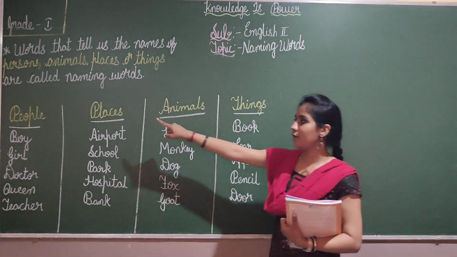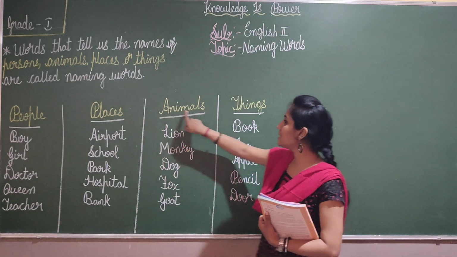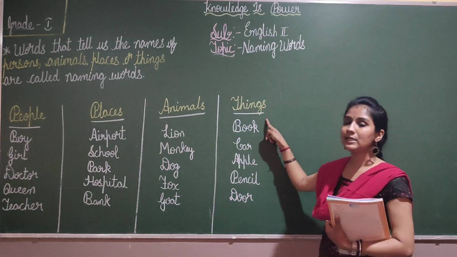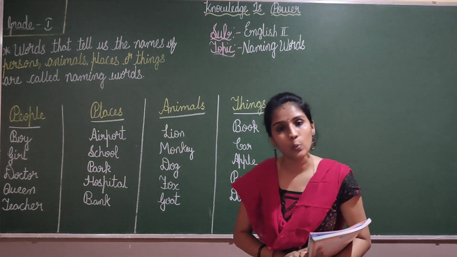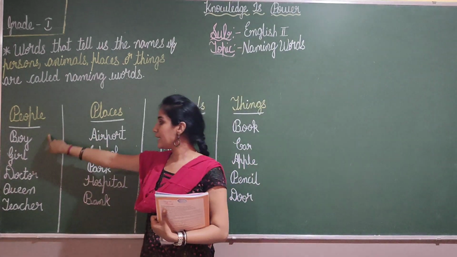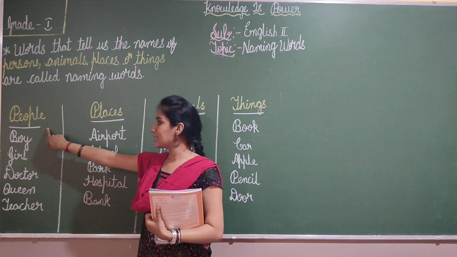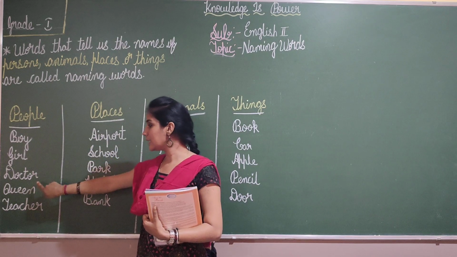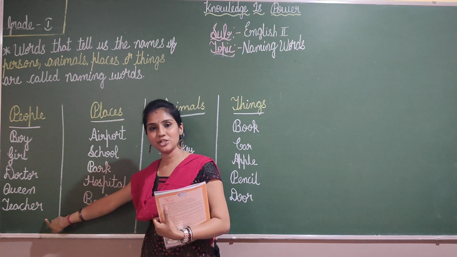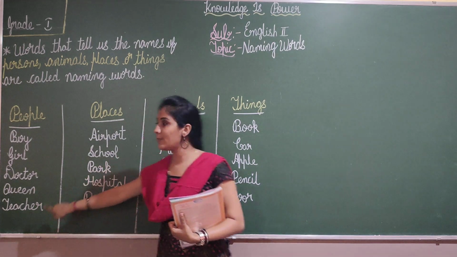Here, name of a people, places, animals and things are called what, children? Are called naming words. Okay, these are the names of the people. Like these are the groups of the people. Like example: boy, girl, doctor, queen, teacher. These are the names of the people.